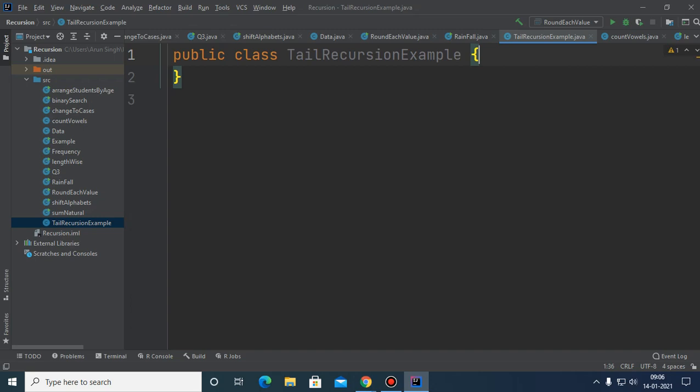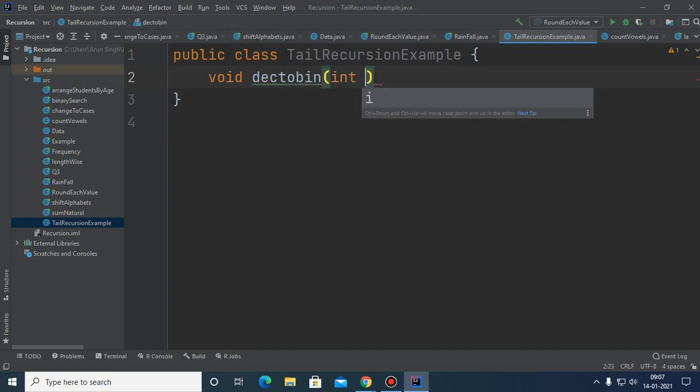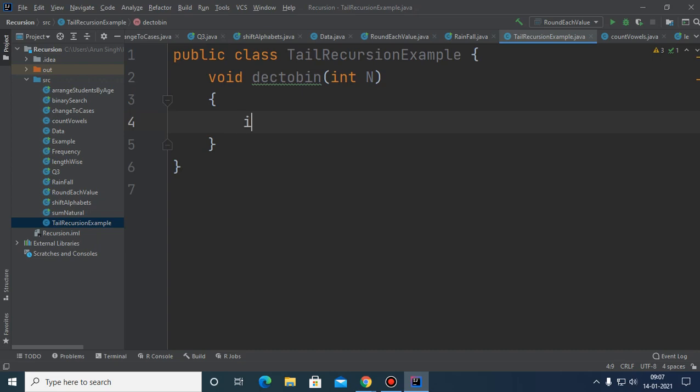Okay. Children, earlier I told you that while converting decimal to binary, you basically use this method. That is, if n is 0, then return. So what are we returning from here? Kushagra Agarwal, what are we returning from here? The return type is void, and still we are returning. So what are we returning, is it okay or a syntax error? Kushagra.